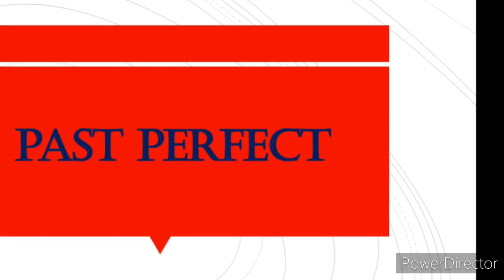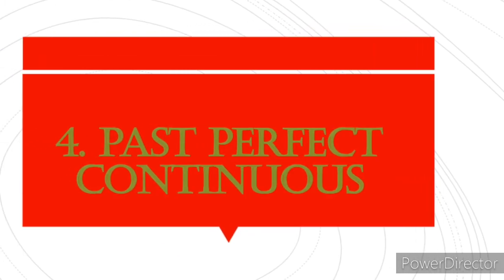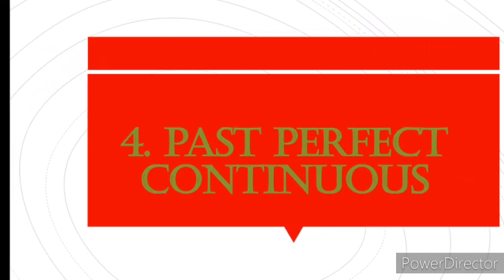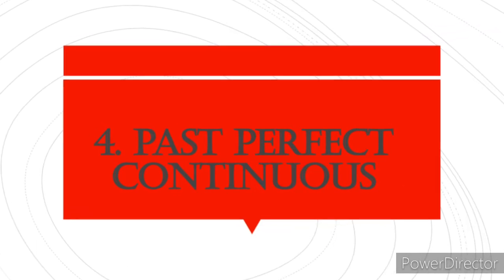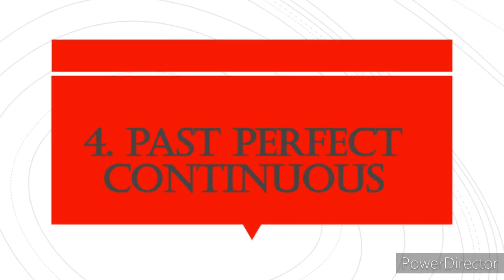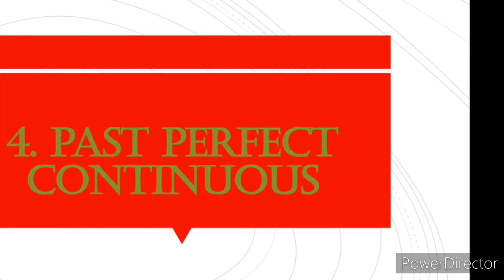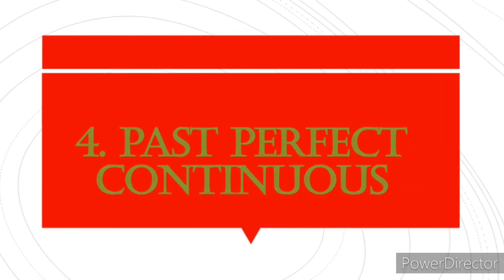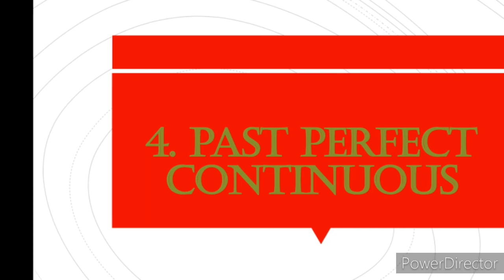Now, fourth, past perfect continuous tense. Past perfect continuous tense is the past form of present perfect continuous tense. For example, it had been raining for a week when he came here. So, this is all about the tenses.